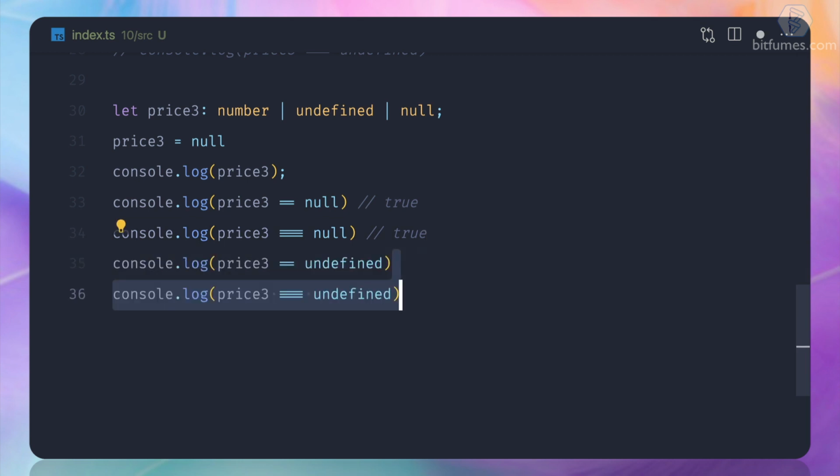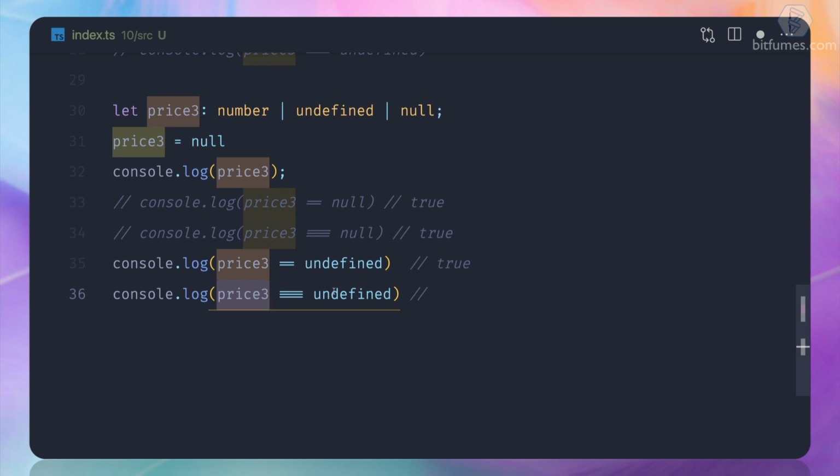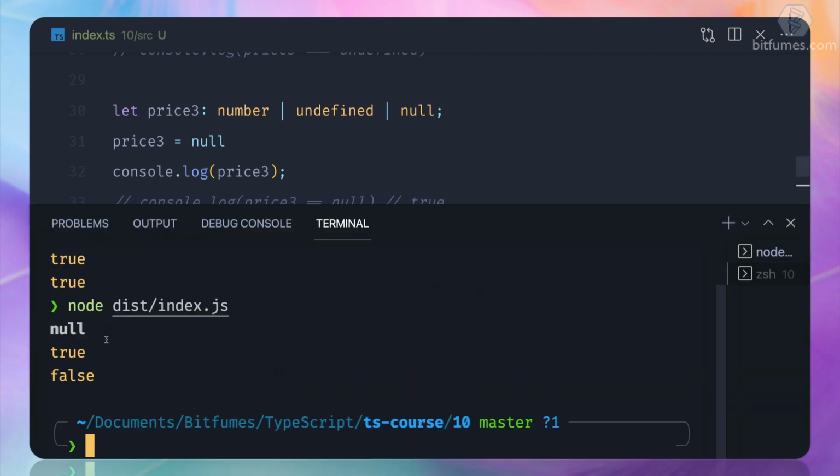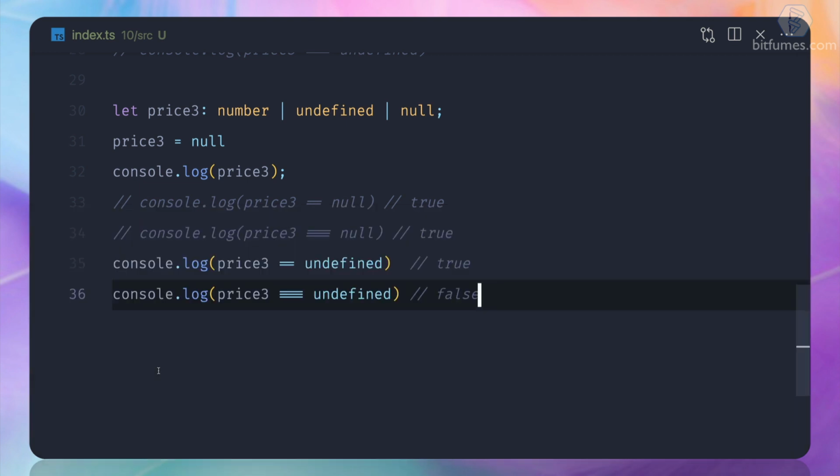Now coming to this undefined things. Now here, what is the value of price 3? It's null. Null is all okay with undefined, so it should return true. Now coming here, okay, so what is the value of price 3? Null. Undefined, yeah, value is okay. But what should be the type? The type of price 3 at this point is null, but the type of undefined is obviously undefined, so it should return false. So let's now see. And true and false. This is the way we can understand the null and the undefined in TypeScript.